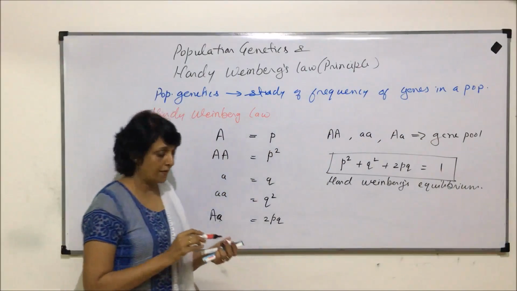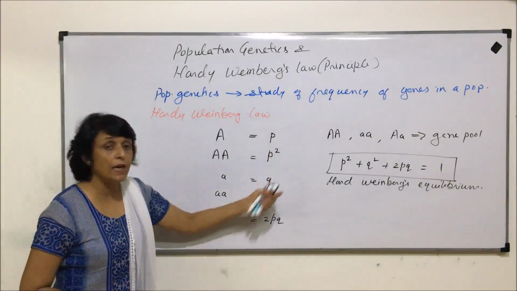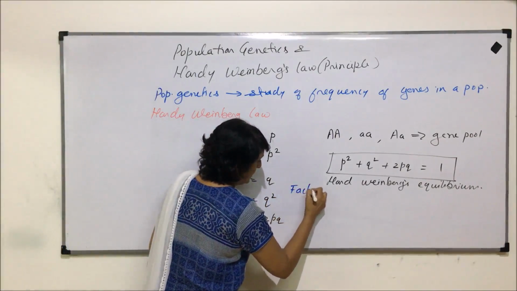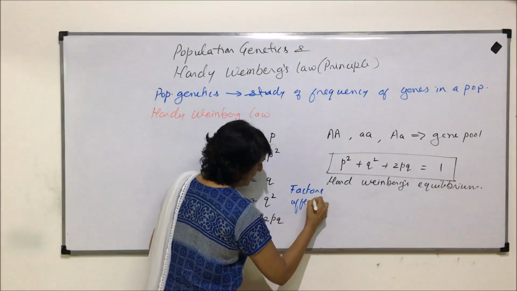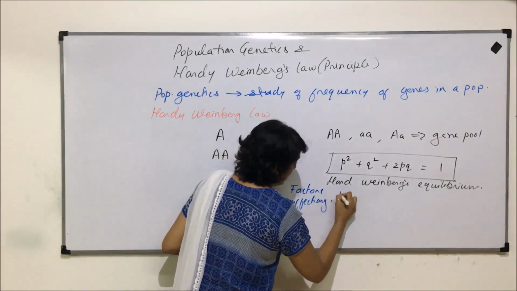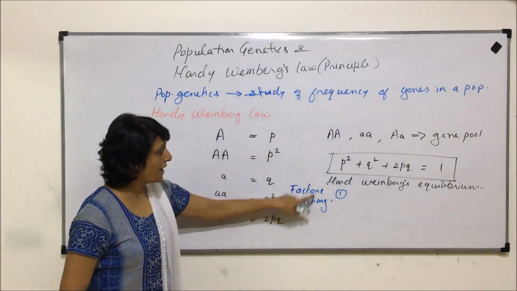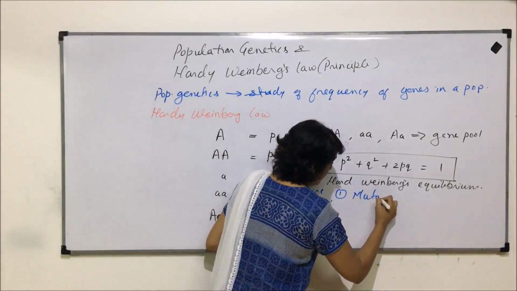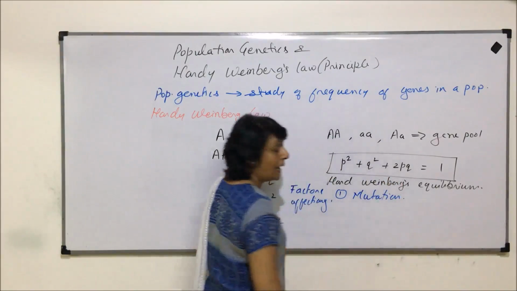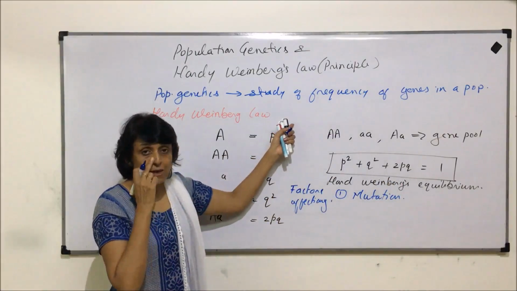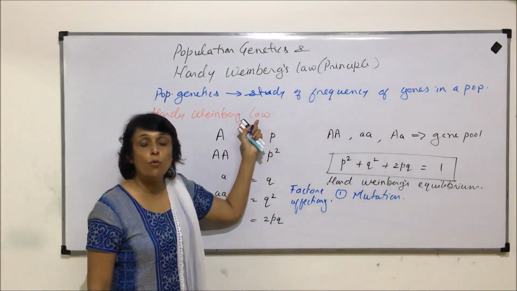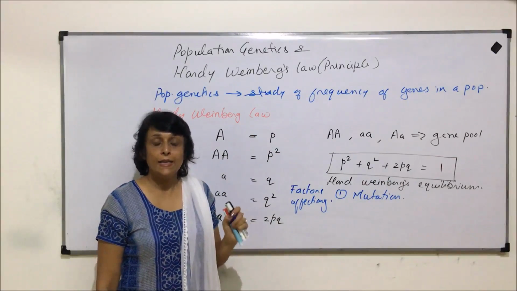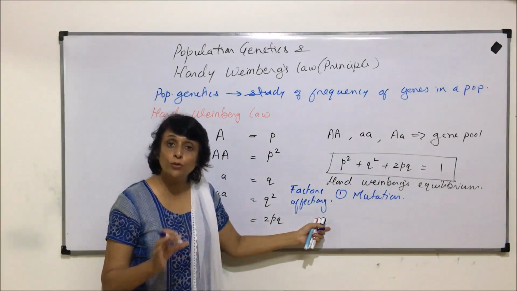The factors that affect this equilibrium are 5 important factors. That means the factors which would affect this equilibrium. First is mutation. And if we remember what we just now talked, we said that the law is applicable when there are no mutations, and if at all there are mutations, they should be in both the directions.